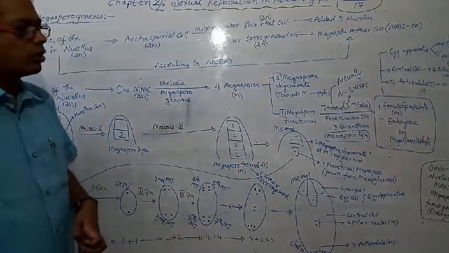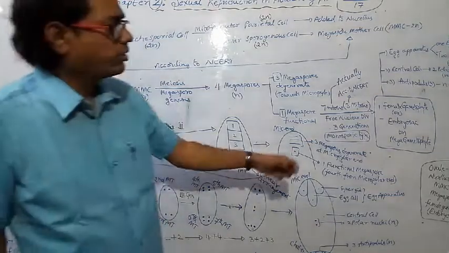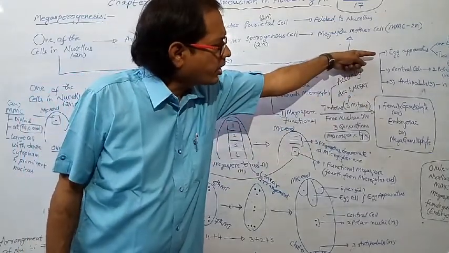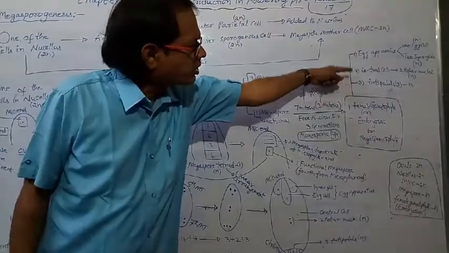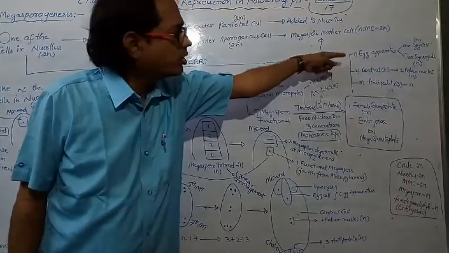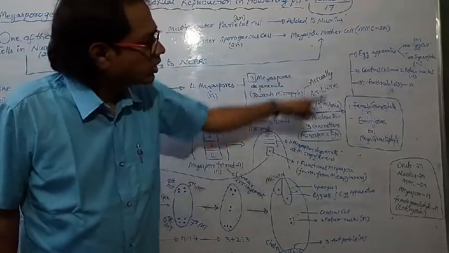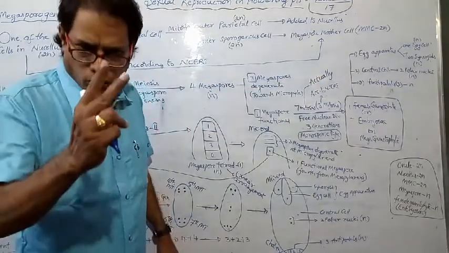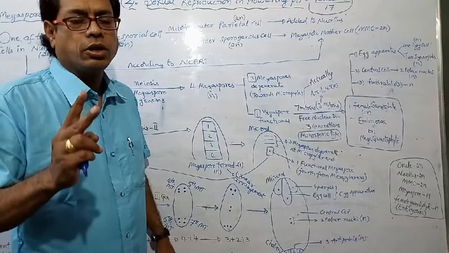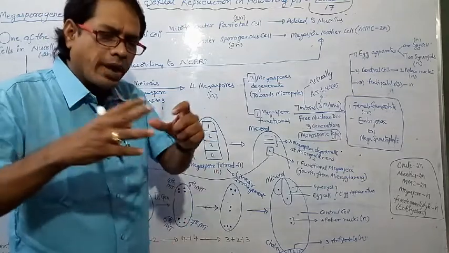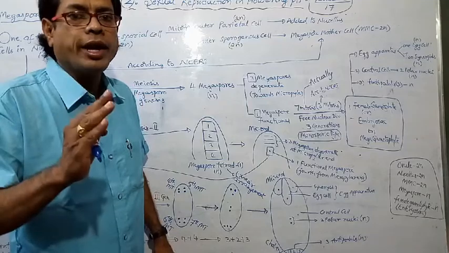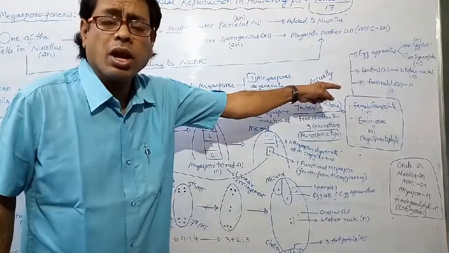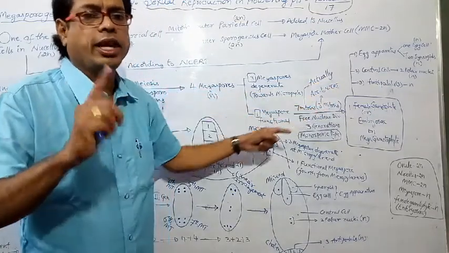Now I am going to discuss the structure of the embryo sac a little bit. One female gametophyte contains 3 parts: egg apparatus, central cell, and antipodals. The egg apparatus contains 2 parts: one egg cell and 2 synergids. The central cell contains 2 polar nuclei, haploid. Later, the 2 polar nuclei combine and form a diploid secondary nucleus. Try to remember the ploidies also. Antipodals: the number is 3, ploidy n, that is haploid.